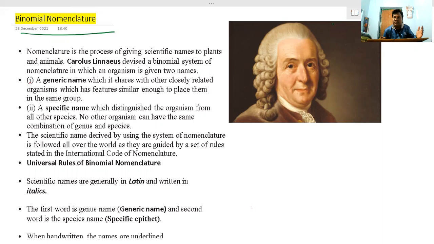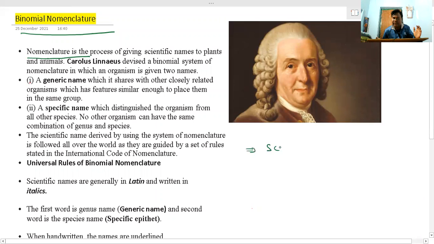Before we study it, let us see what nomenclature means. Nomenclature means naming of organisms. These names should be given in a proper, scientific manner.